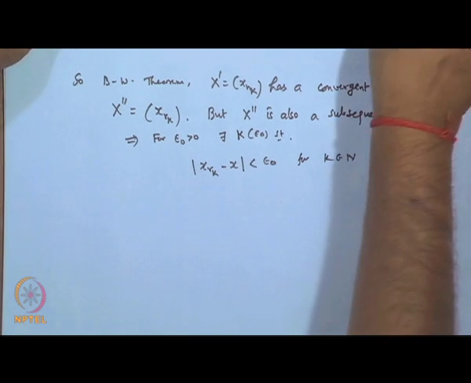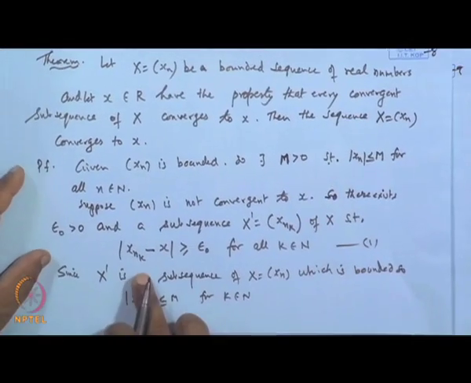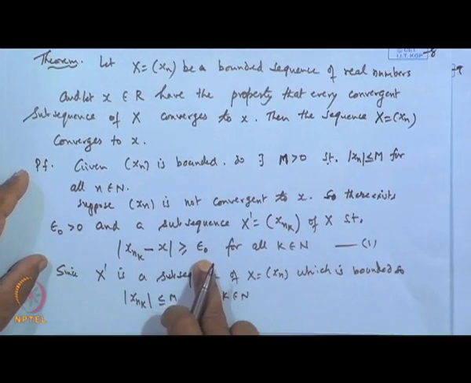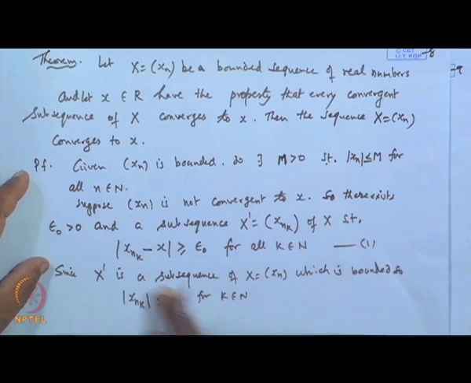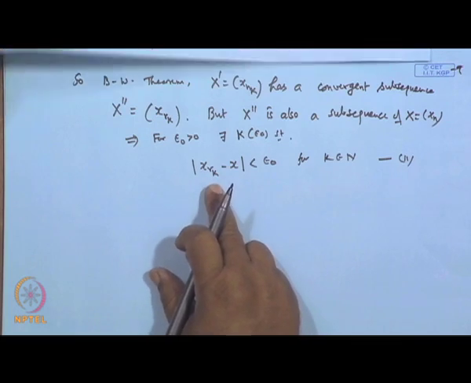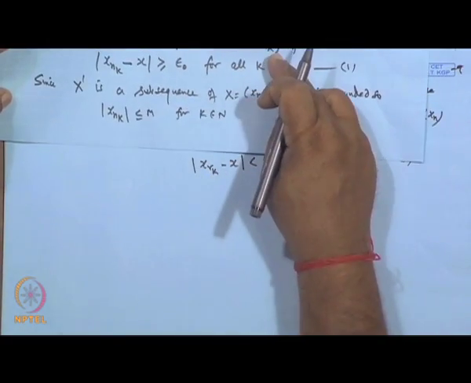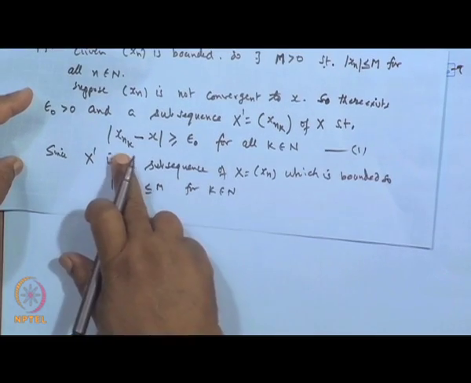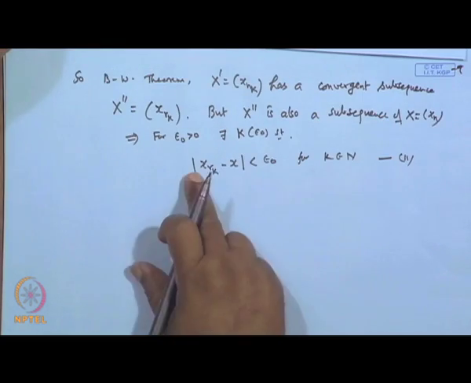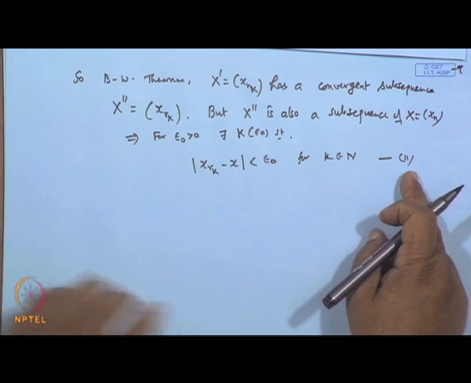Now, 1 and 2 are contradictory. The first says |x_{n_k} - x| is greater than or equal to epsilon naught. Now, this x_{r_k} is a subsequence of x_{n_k}, so these are points belonging to x dash. So, they satisfy condition 1, but they are also satisfying 2. So, a contradiction to 1.